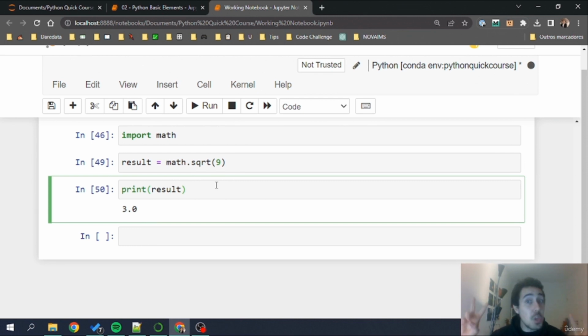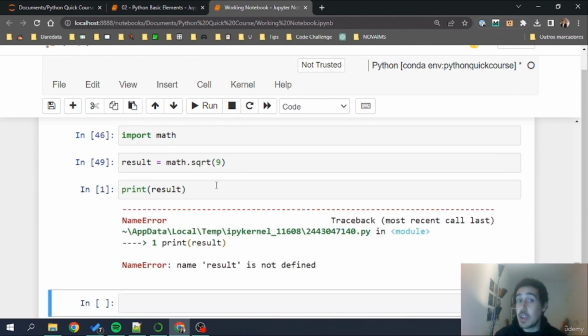For example, result doesn't exist anymore in my code because I haven't executed it after I've restarted the kernel. Every time I restart the kernel, for example, when you close the Anaconda Navigator and you open it again and launch a notebook again, you are basically also restarting the kernel, although even a bit more seriously because you are even closing the Anaconda Navigator.